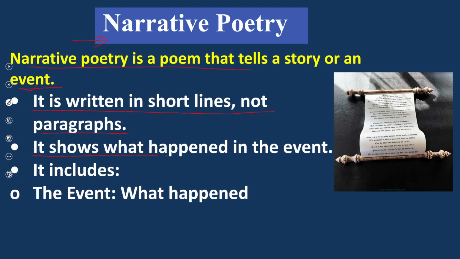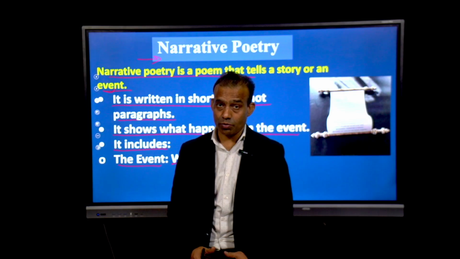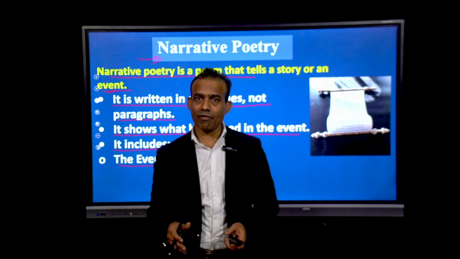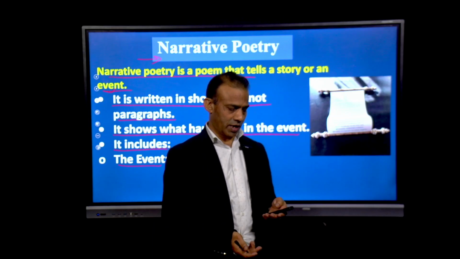It shows what happened in the event. The event which is described in the poem, it tells what happened. So the action of the event is described in the poem. It includes the event, meaning what happened, the whole action. So this type of poetry is called narrative poetry. So dear students, I hope you have understood what narrative poetry is. Now move to the next point.